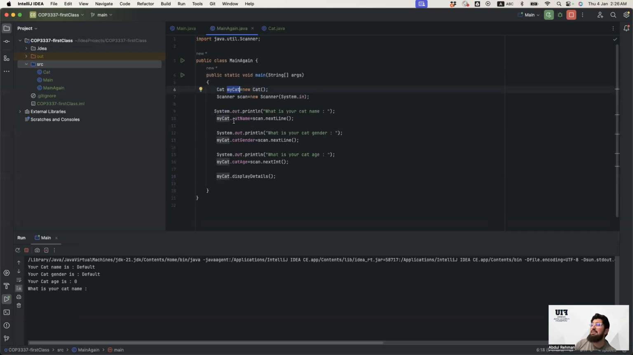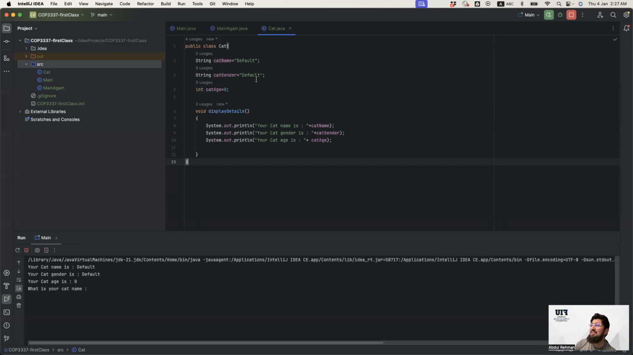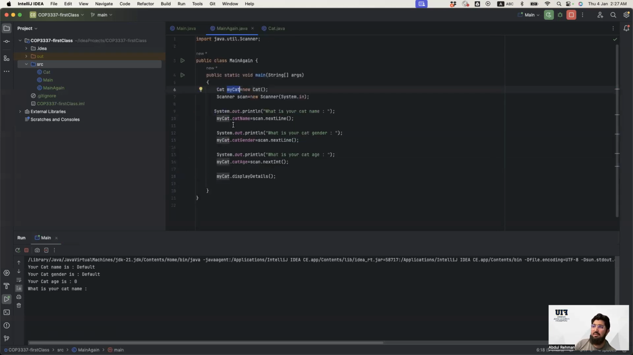So once your object is ready, you can now call any property or any method of the class by just pressing the dot.